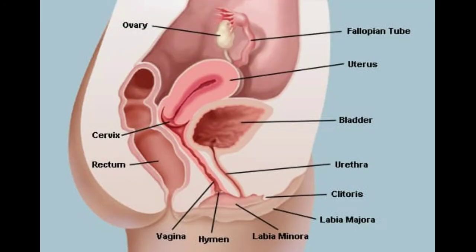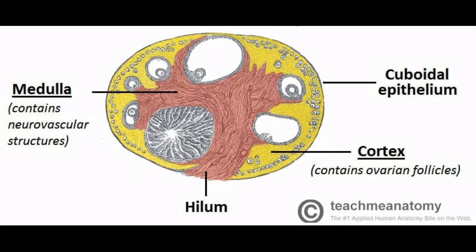Female reproductive organ, structure of ovary. The ovaries are located on either side of the lower abdomen, composed of two almond-shaped bodies, each lying near the lateral end of fallopian tube. Each ovary is a compact structure consisting of an outer cortex and an inner medulla.